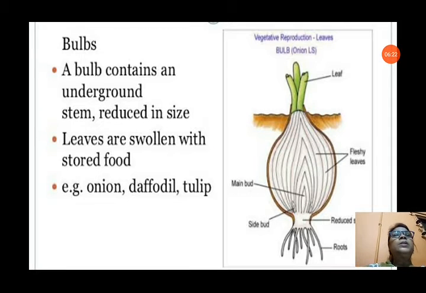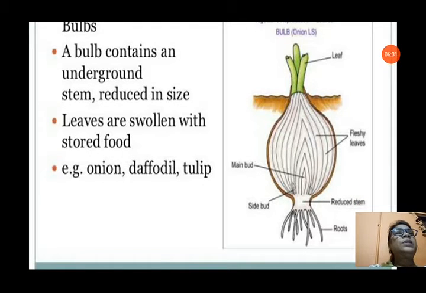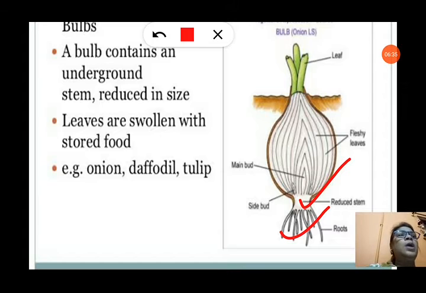A bulb contains an underground stem reduced in size. You can see in this fleshy leaves are shown, and the reduced stem is shown in the picture. In this you can see the reduced stem is there and the small roots are there. Leaves are swollen with stored food. Onion, daffodil, tulip are the examples of bulb growth.